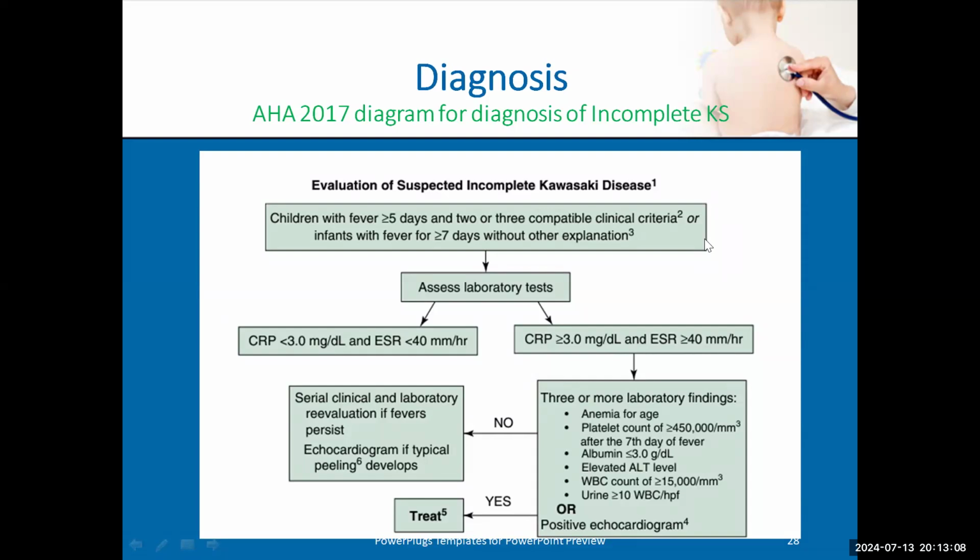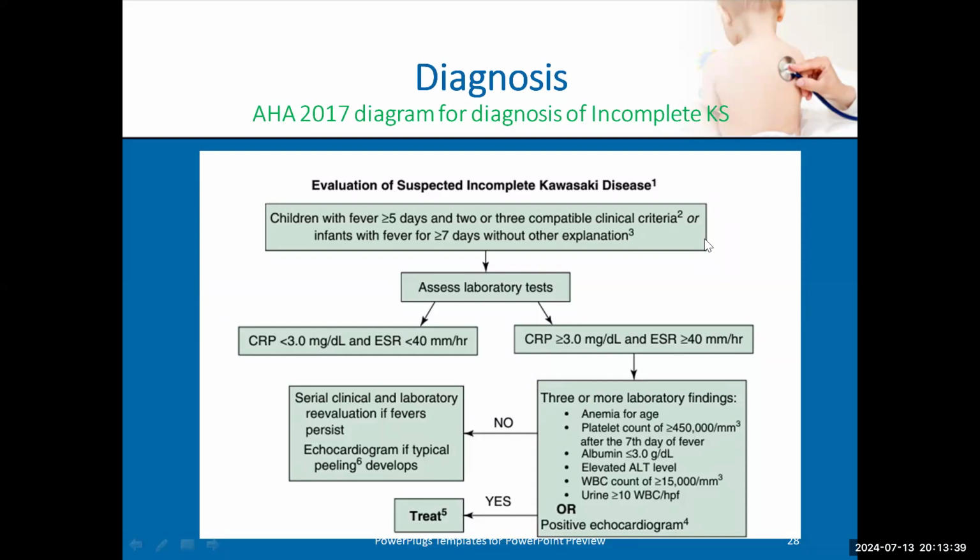If we have 3 of these 6 labs, the patient is atypical Kawasaki. If he has anemia for age, platelet count more than 450, albumin lower than 3, elevated ALT, white blood cells more than 15, or sterile pyuria, urine white blood cells more than 10. If he has 3 of these 6, he is atypical Kawasaki and we should start IVIG.